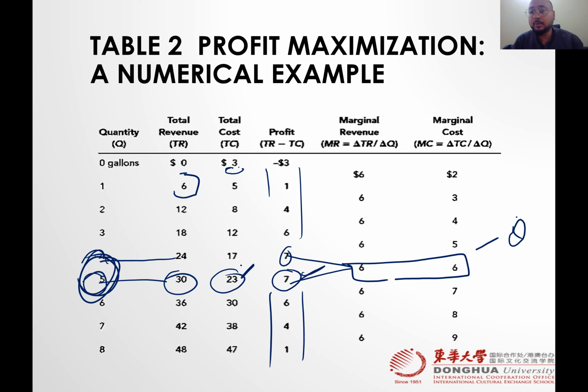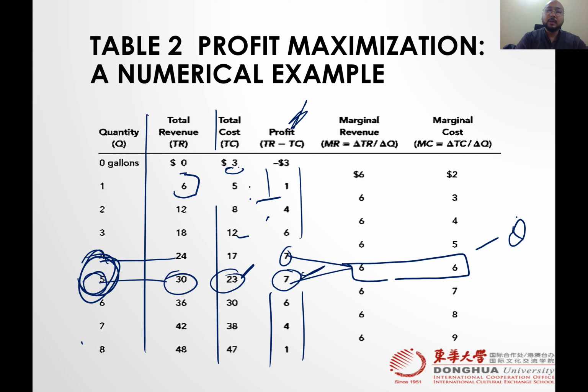23 is bigger than 17 and 12, right? In total number sense, it looks like a bigger number. But when you subtract it from the total revenue, then you will find the biggest profit. So 7 is the biggest profit here. So now you have two options to find out where you need to produce. Either you make a lengthy table in Excel and then you compare, okay, where my profit is maximum, okay, at 4 and at 5. Okay, I need to produce 4 and 5.